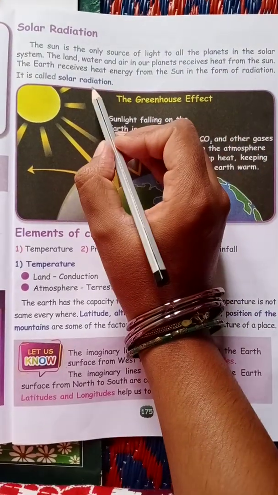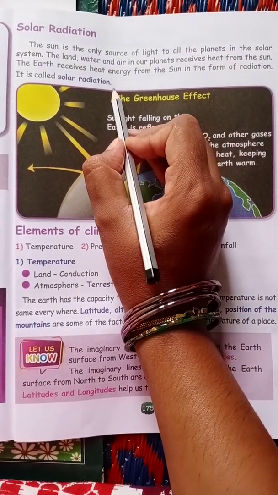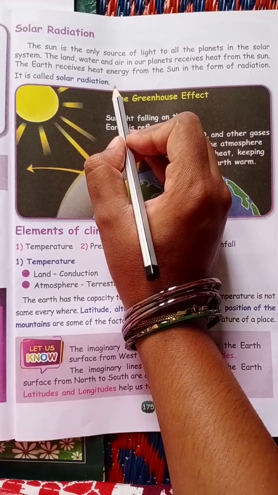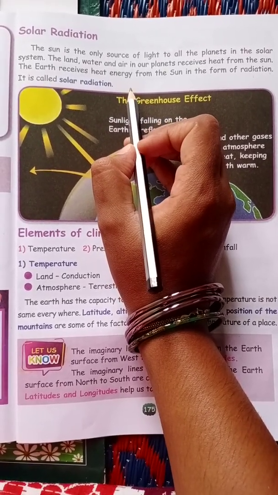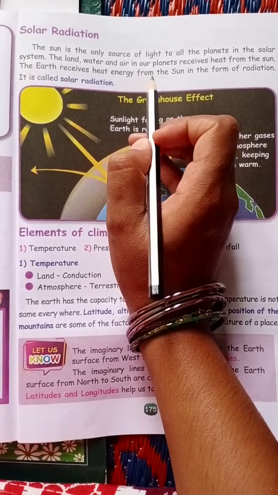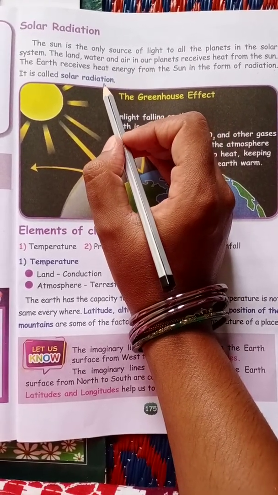It is called solar radiation. So, what is solar radiation, children? The earth receives heat energy in the form of radiation from the sun. It is called solar radiation.